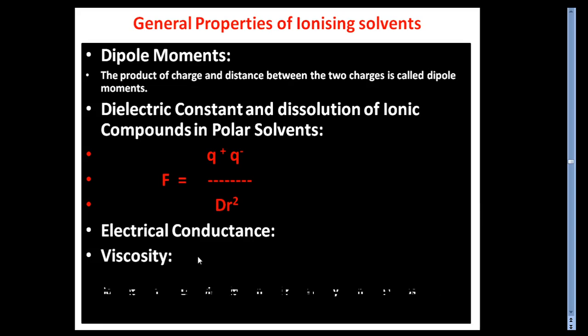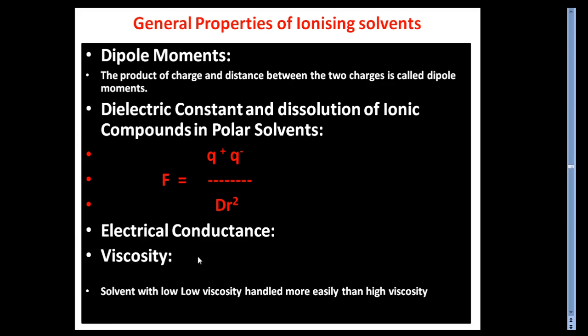Now the next is viscosity. Students, as far as viscosity is concerned, we already handled the viscometer in our lab, and we also calculated a number of parameters at different concentrations on that instrument. So we will not discuss all of that, but we will see how viscosity is a physical parameter associated with the nature of the solvent. Viscosity is an important property of a liquid solvent.